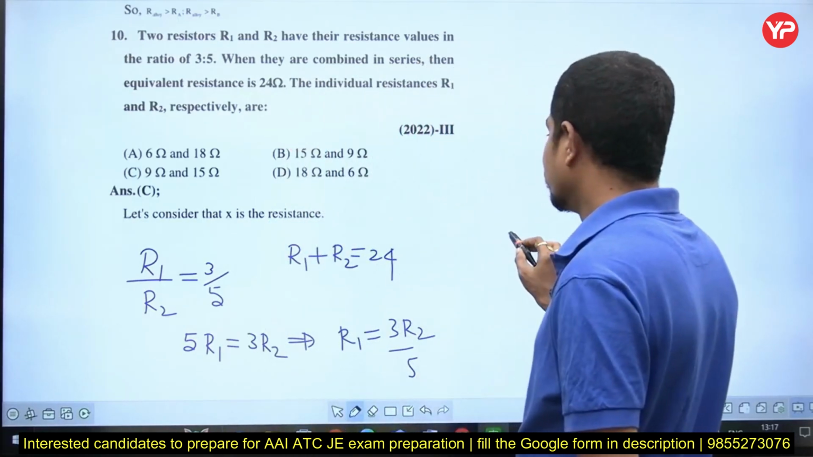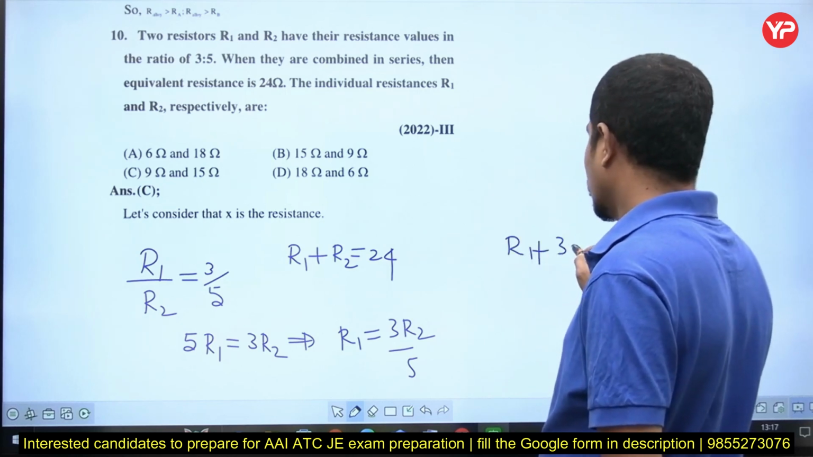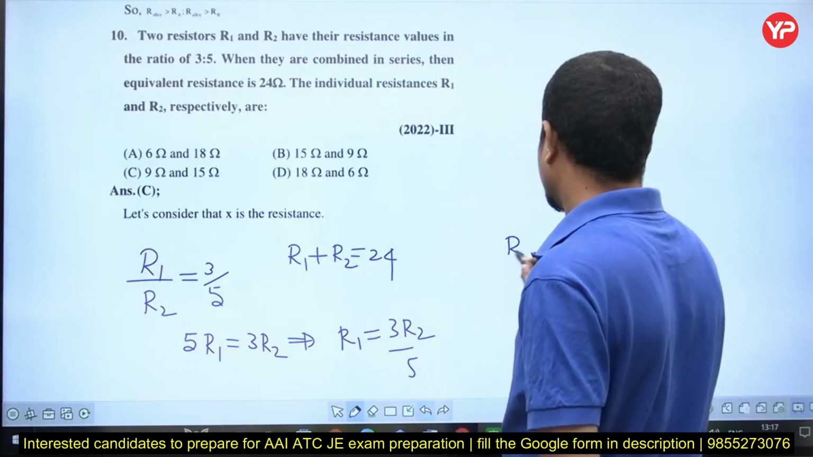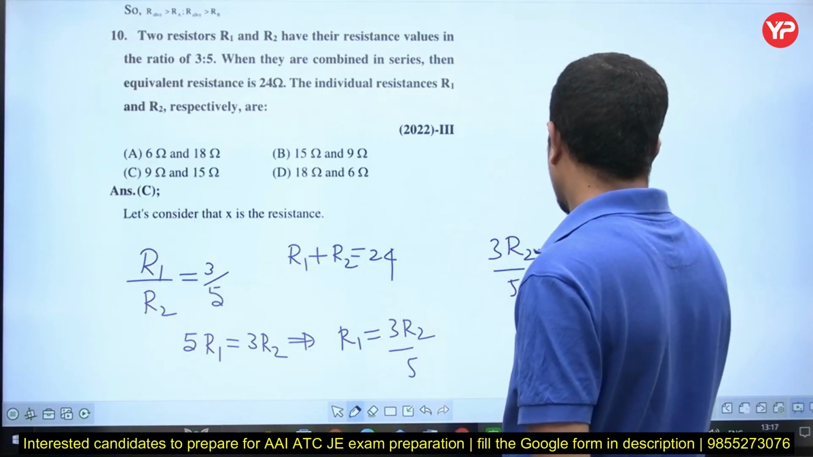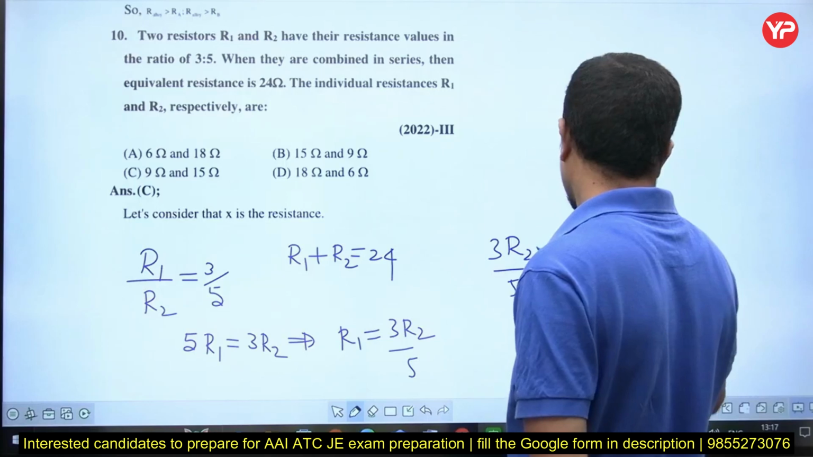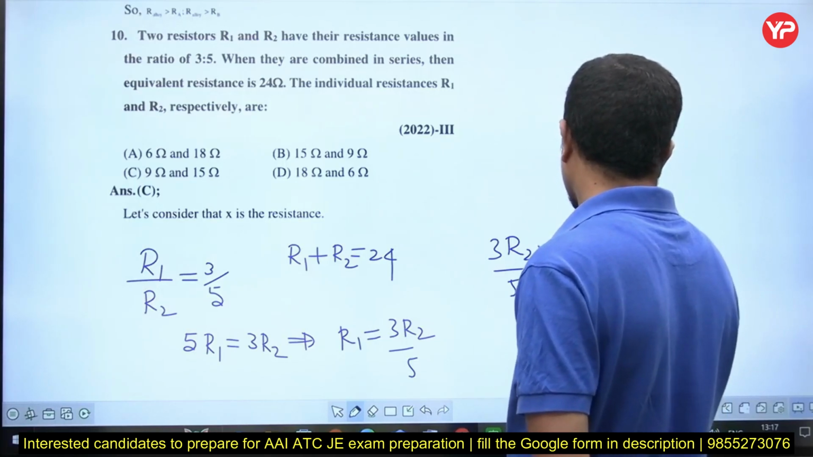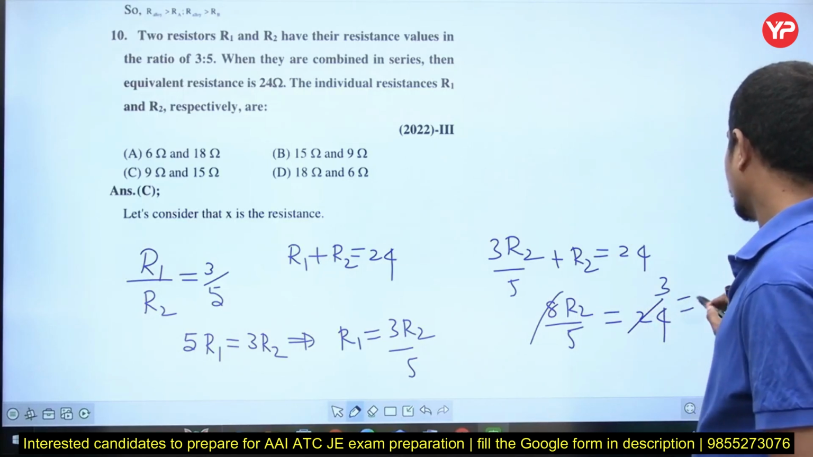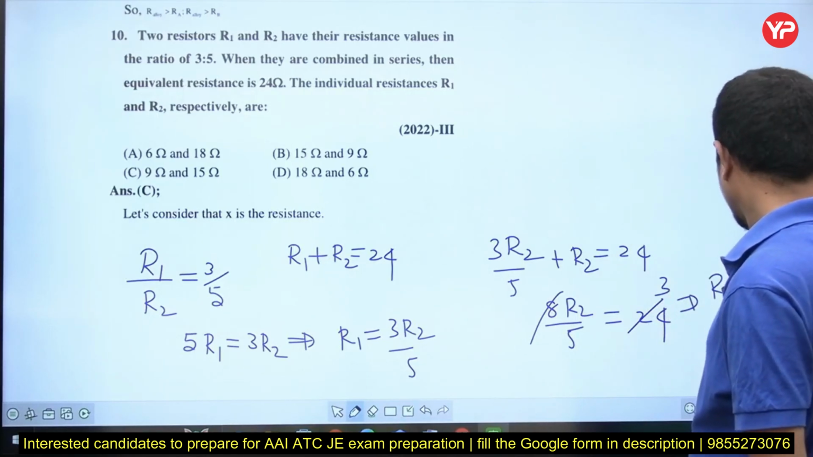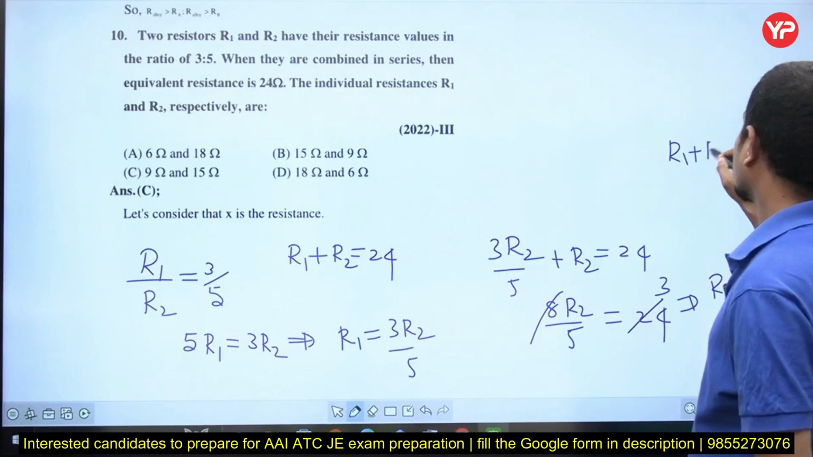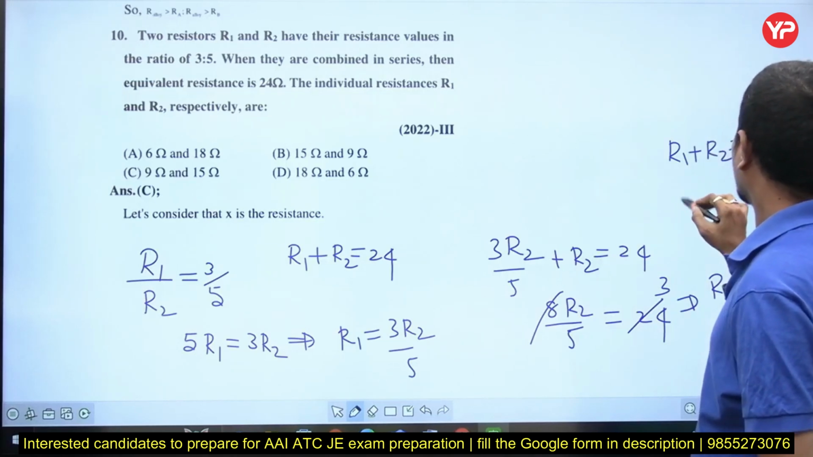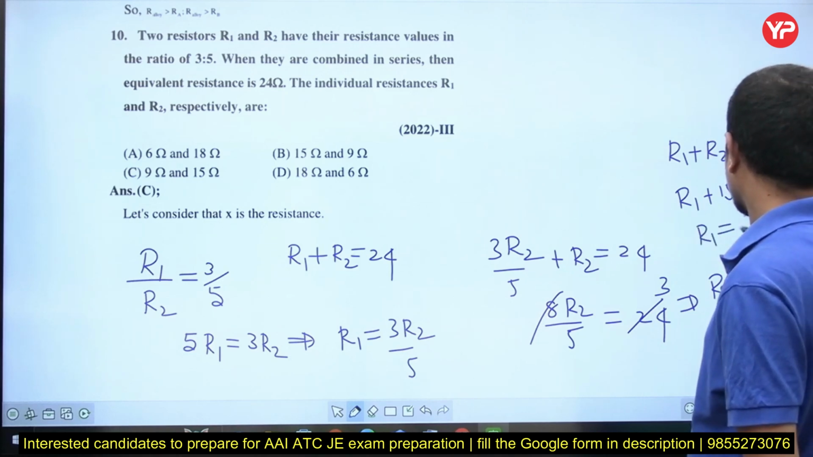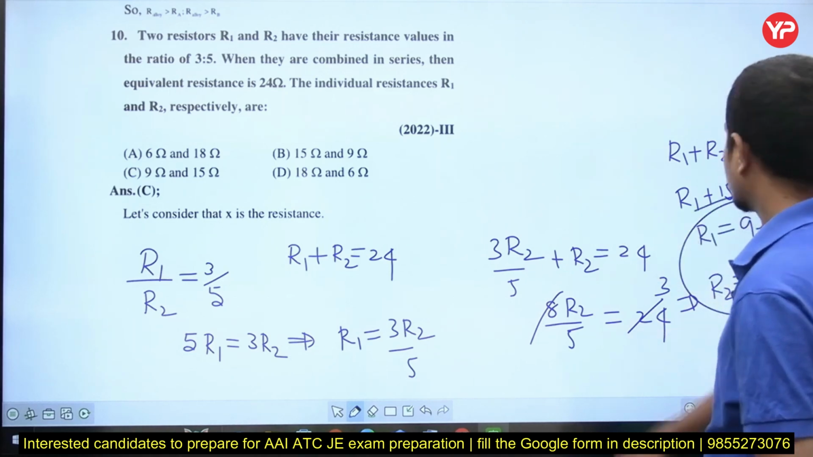Substitute there. In the place of R1, you substitute 3R2 by 5 plus R2 is equal to 24. So 8R2 by 5 is equal to 24. From this, R2 is equal to 15. Total is R1 plus R2 is equal to 24, so R1 plus 15 is equal to 24. Then R1 is 9 ohms. This is 15 ohms. 9 and 15.